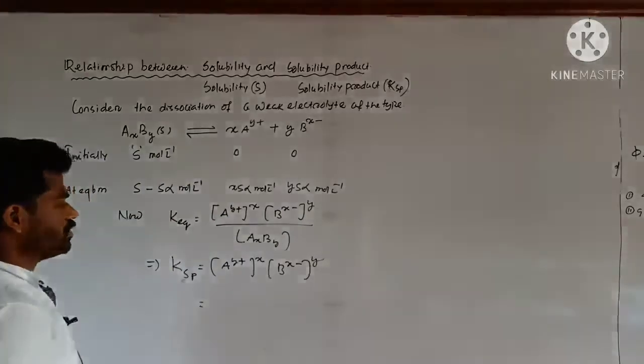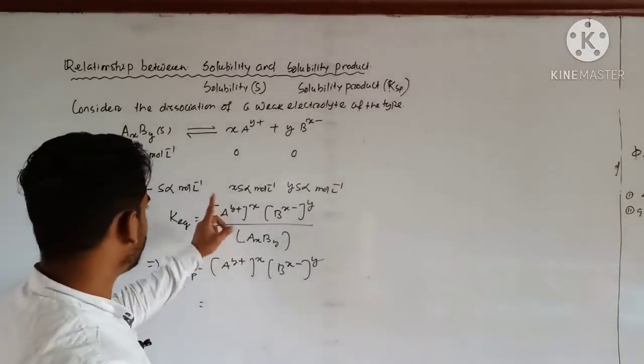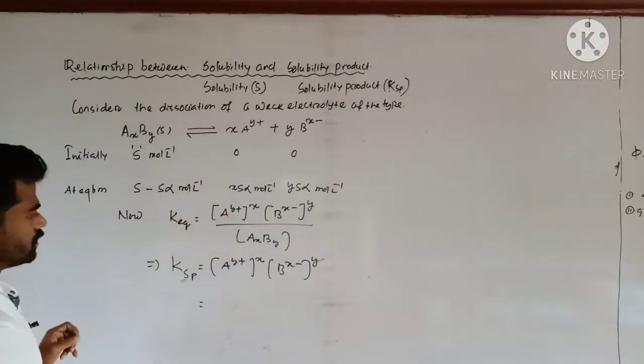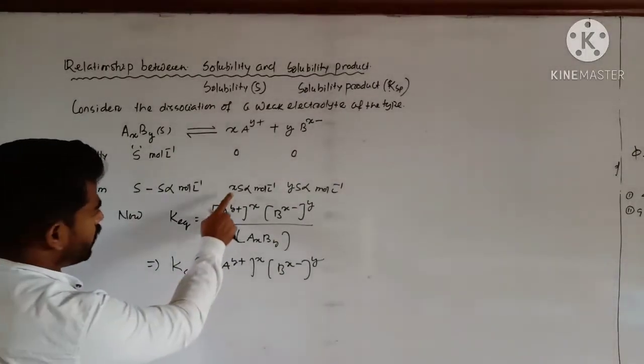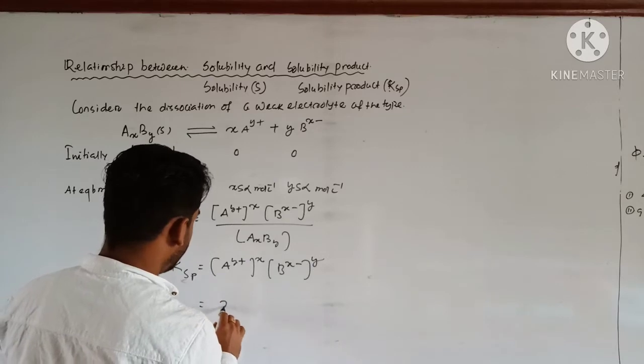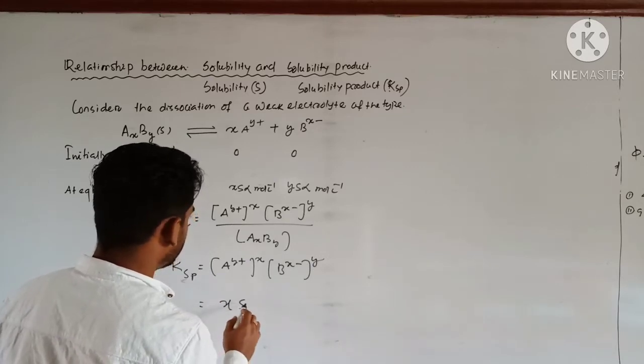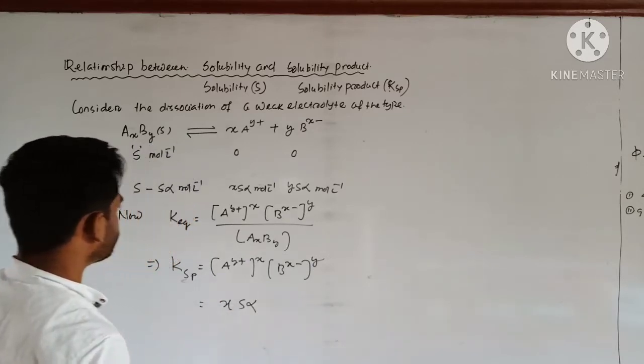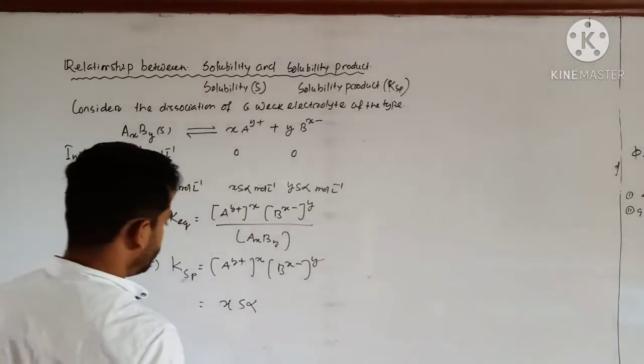Now substitute these values from the equilibrium stage. So what is the value of [Ay plus]? You can write x S alpha. Clear?